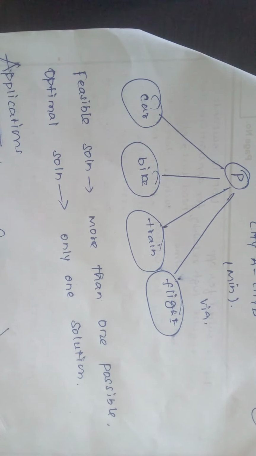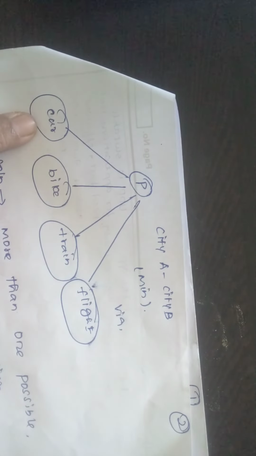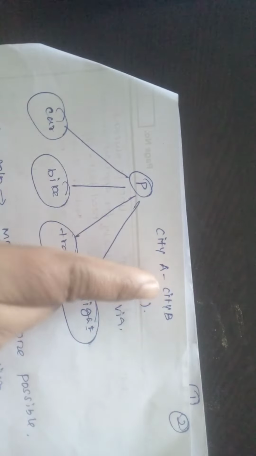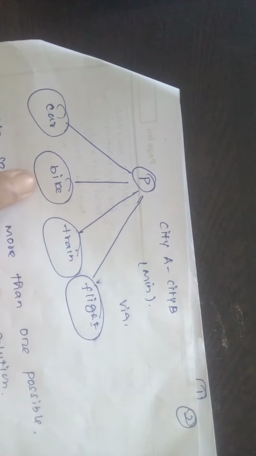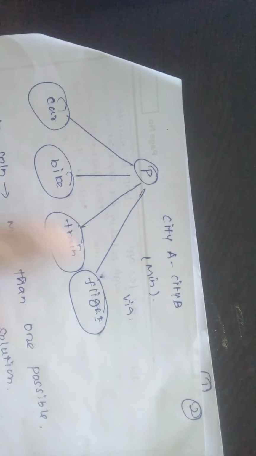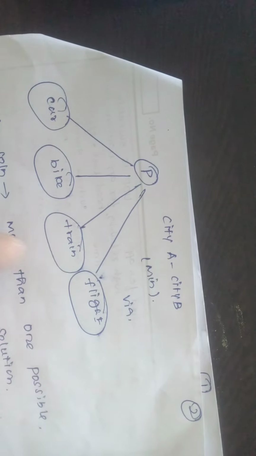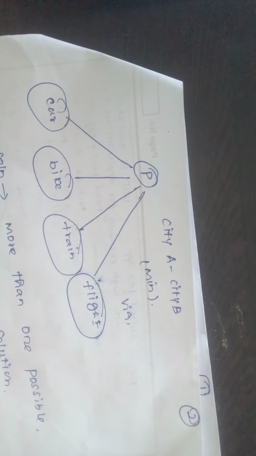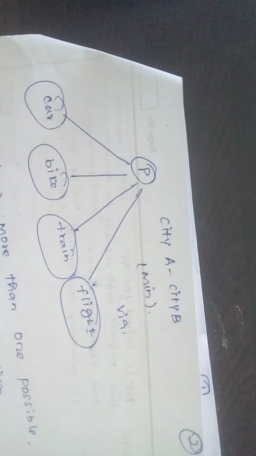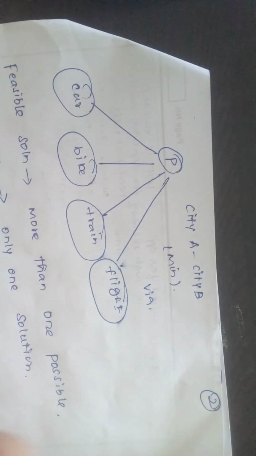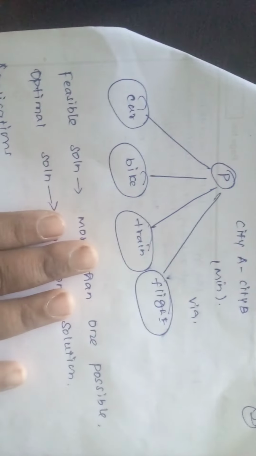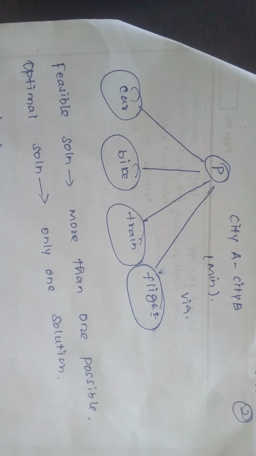For example, from city A to city B, with the help of a car I can reach city B. That is one feasible solution. With the help of a bike I can reach city B. That is one feasible solution. Train is one feasible solution, and flight is also one feasible solution. So for a problem there are so many feasible solutions. But the optimal solution is the one which is best. Which one is best, we call it the optimal solution.